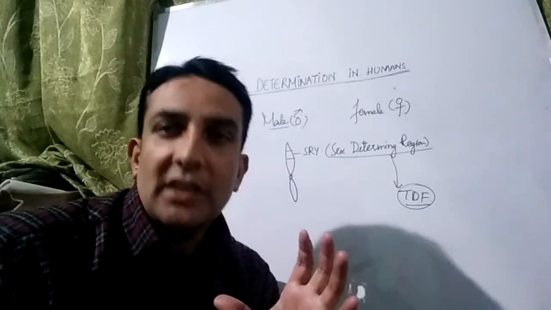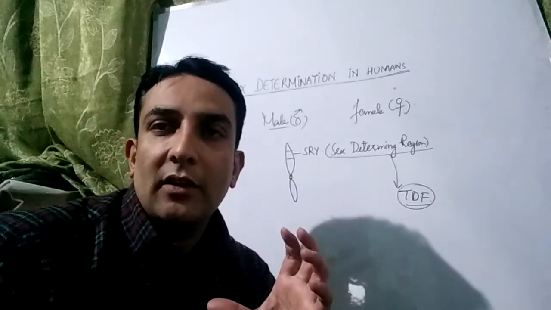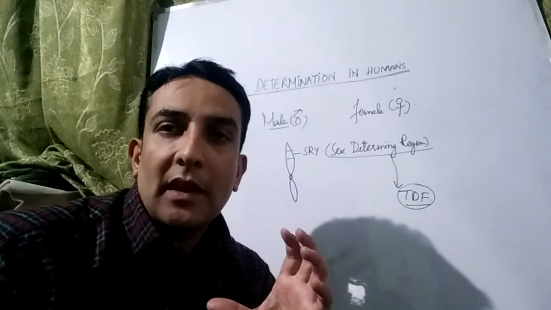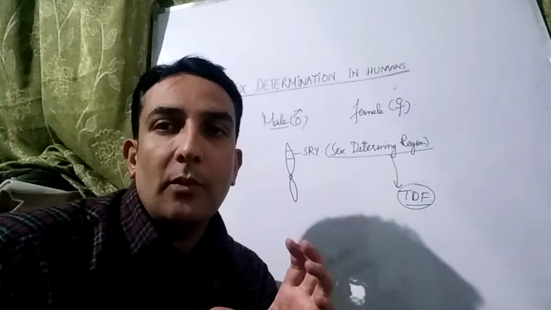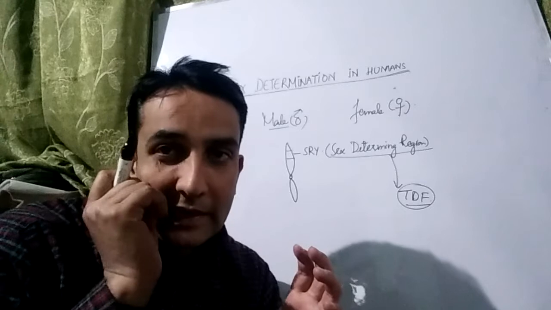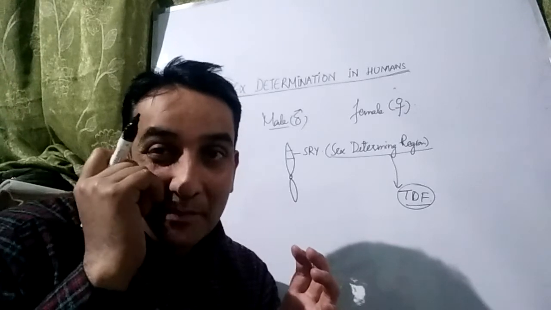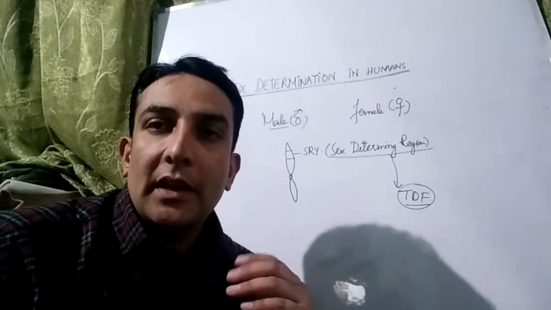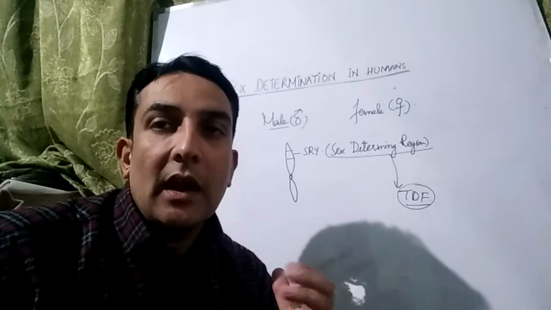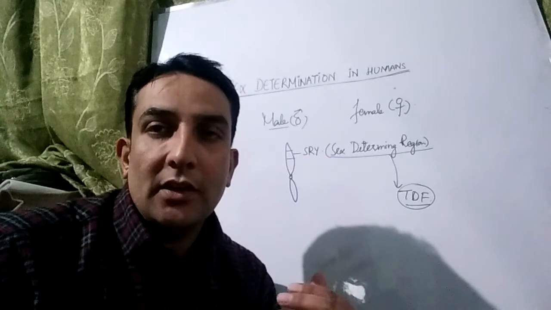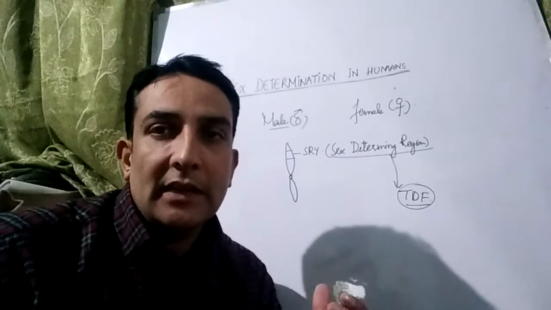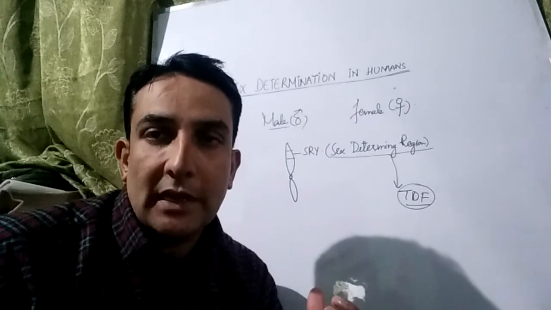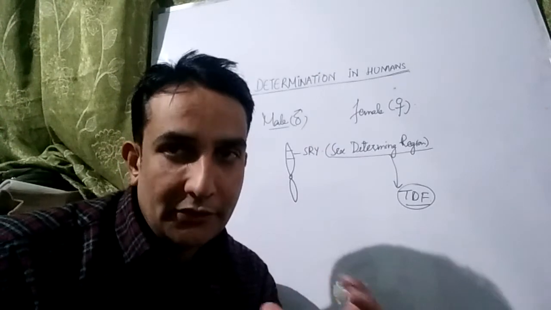And due to the absence of the TDF region on the X chromosome, the gonadal ridge in females begins its development into the ovaries, although it is a bit late compared to the development of the testes. So the testes start development in about the 7th week, and a week or two later, the development of the female gonads, that's the ovaries, starts from the gonadal ridge.